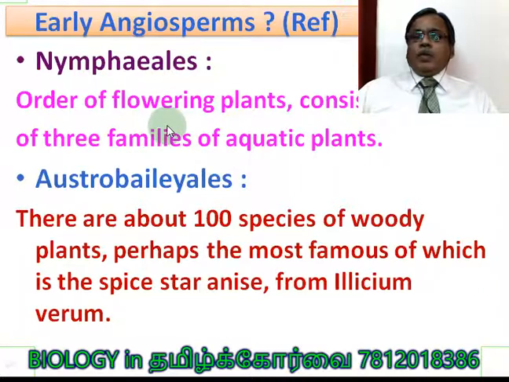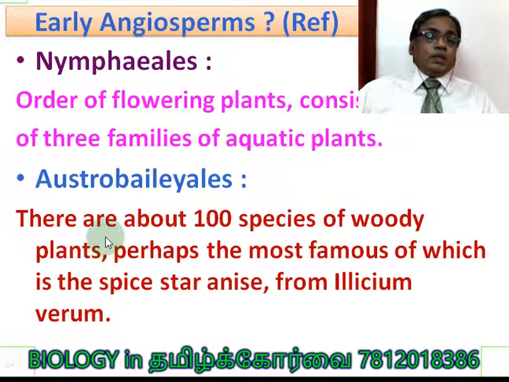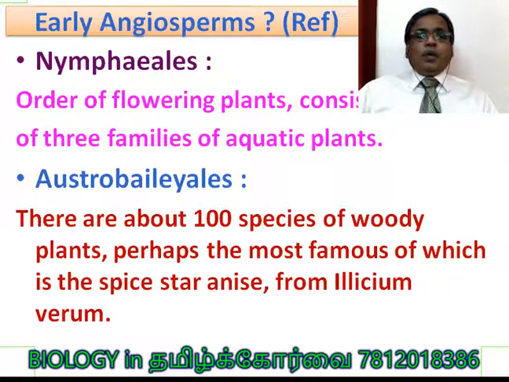Nymphaeales. Order of the flowering plants consisting of three families of aquatic plants. This is also a reference. You just have it in your notebook. Austrobaileyales. There are about 100 species of woody plants. All these three come under the ANA grade. It means basal angiosperm. Understood? Or early angiosperm. There are about 100 species of woody plants, perhaps the most famous of which is the spice star anise, Illicium verum.